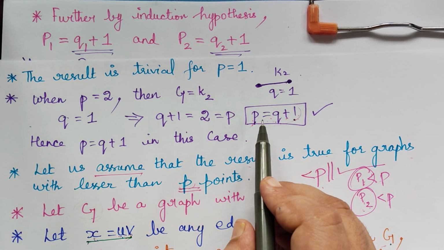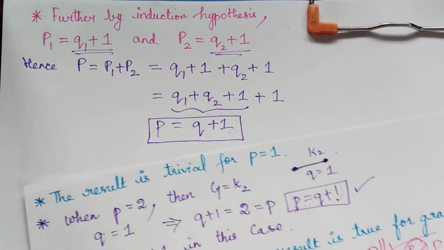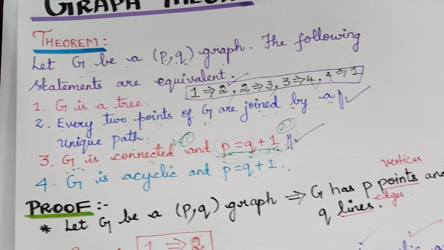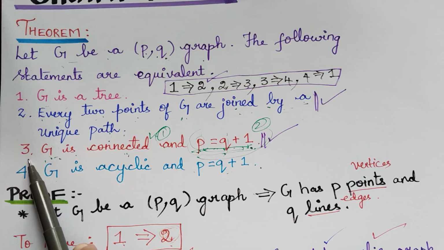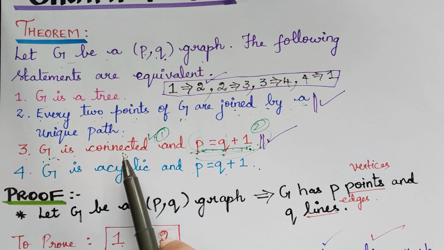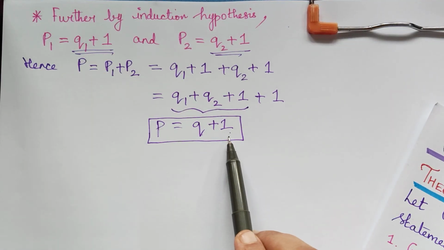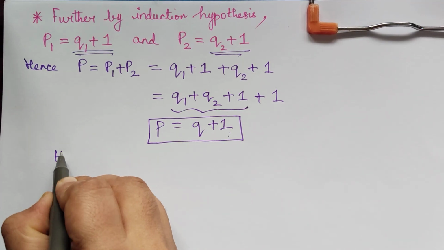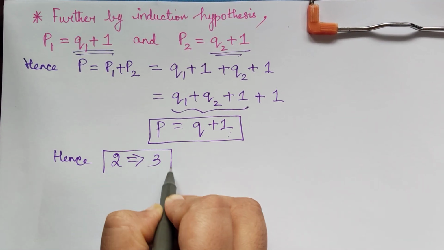Already we have proved that G is connected, and now we have proved that P is equal to Q plus 1. So therefore, assuming 2, that is every 2 points of G are joined by a unique path, we have proved 3, that is G is connected, which we proved in the beginning of the proof of 2 implies 1. And now we have proved that P is equal to Q plus 1, and therefore we have proved. So hence 2 implies 3 is proved.